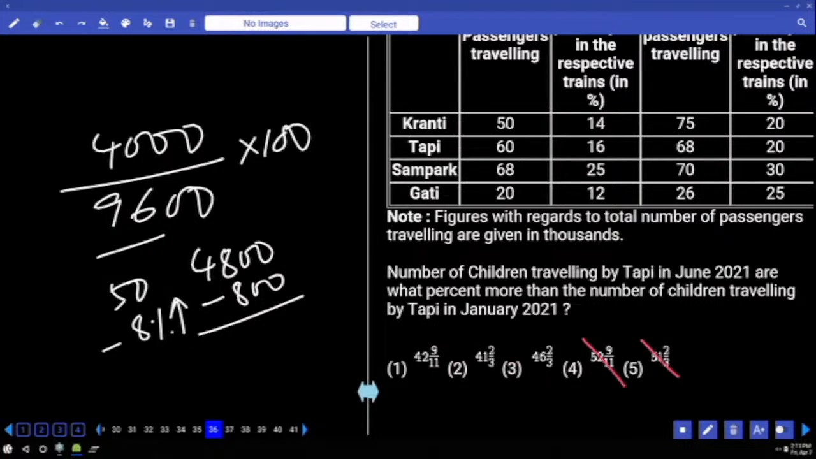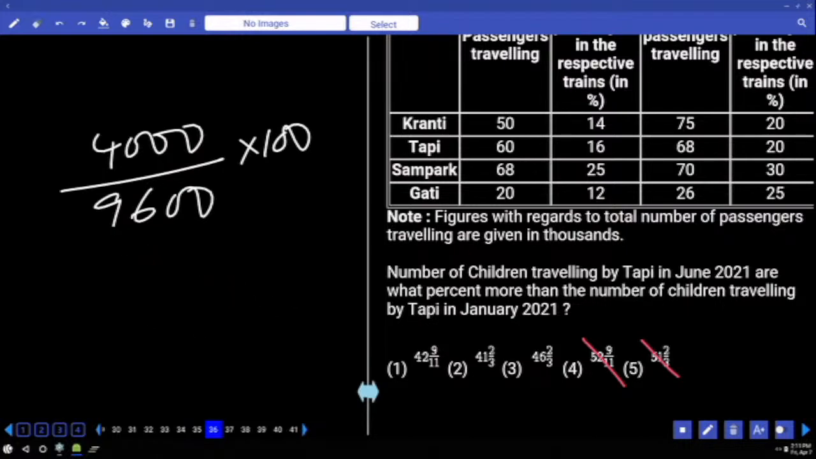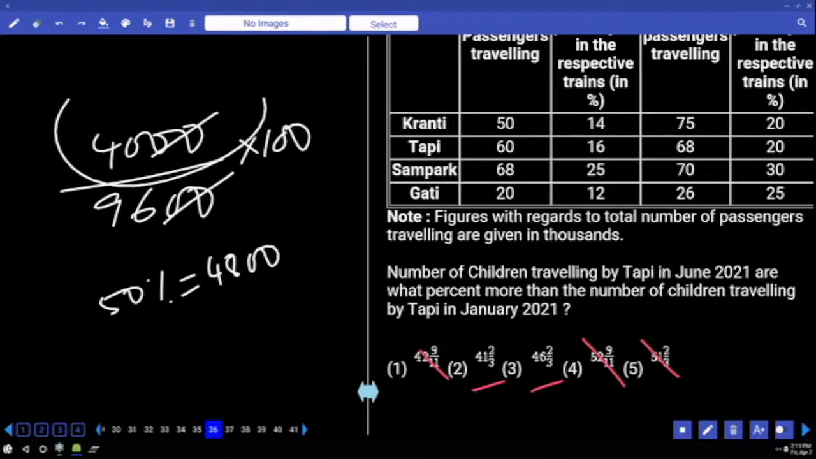Yes or no? Now, can you cancel two zeros in the numerator and denominator? What is the denominator now? The answer's denominator should have 96 or a factor of 96 only. Can 11 be a factor? Out of 41 and 46, which is right? The 50% value is equal to 4,800, and 4,000 will be 41 something or 46 something?